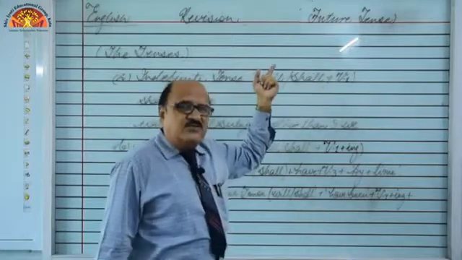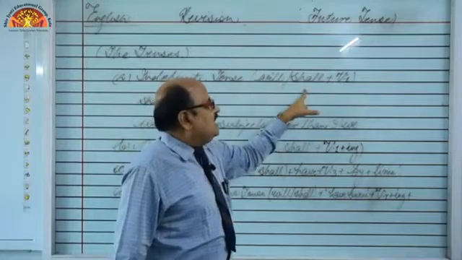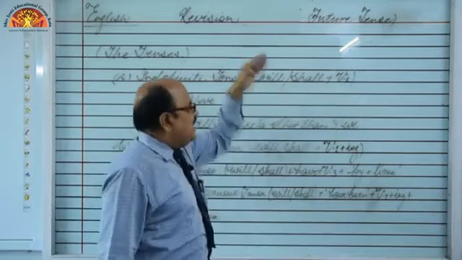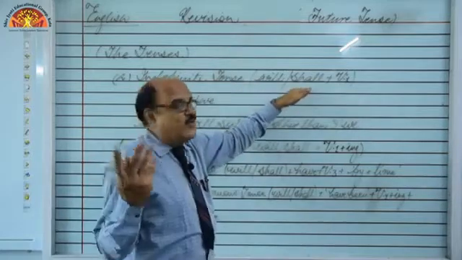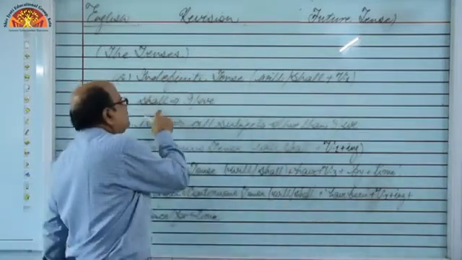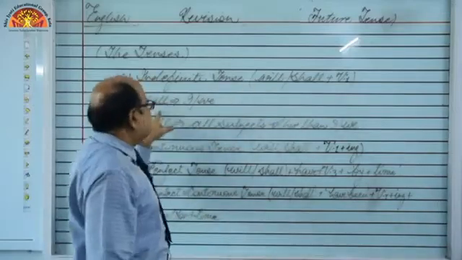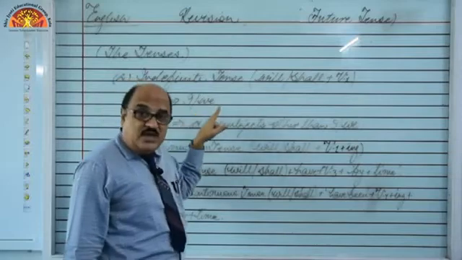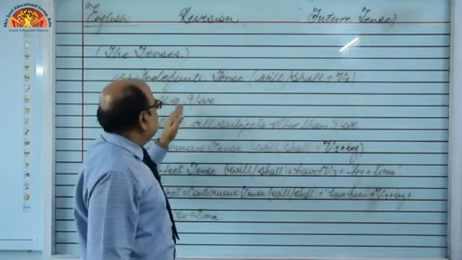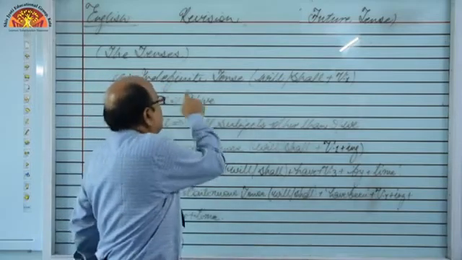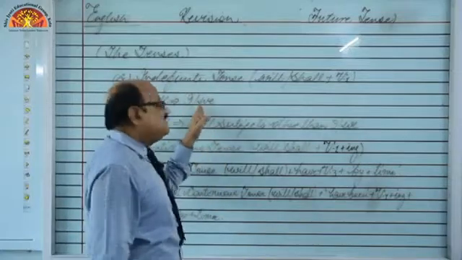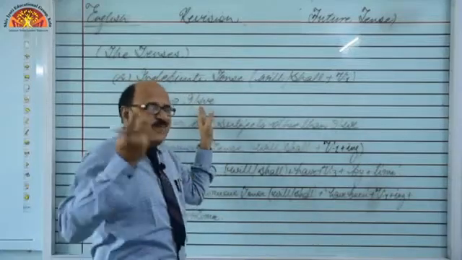In future indefinite tense, what do we use? Will or shall, with verb first form. Now the confusion is where to use will and where to use shall. So the answer is very simple. We use shall if the subjects are I or we. So we say I shall go, we shall go. I shall go to Jaipur tomorrow, we shall go to Jaipur tomorrow, means this is our planning only, because future